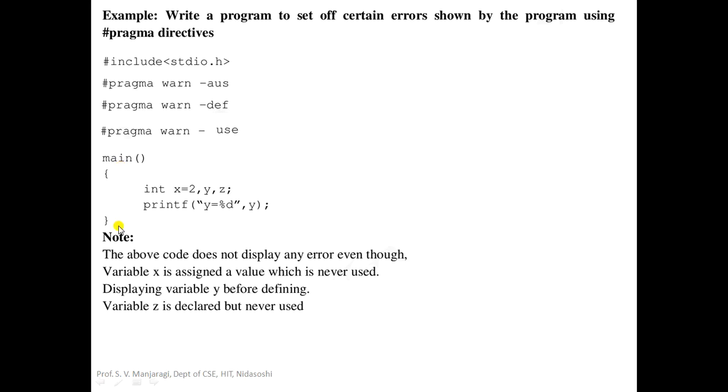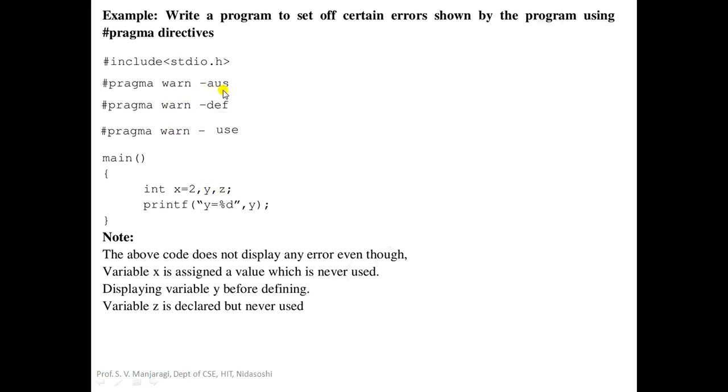Then we have the main function. Inside the main function, we are declaring variables like int x equal to 2, comma y, comma z. Then we have the printf where y is equal to %c, comma y. So in this particular code, x is initialized to 2, but it is never used in the program. So for this we should get a warning: x is assigned a value but never used. But we don't get this particular warning because we have taken it as a minus symbol here.